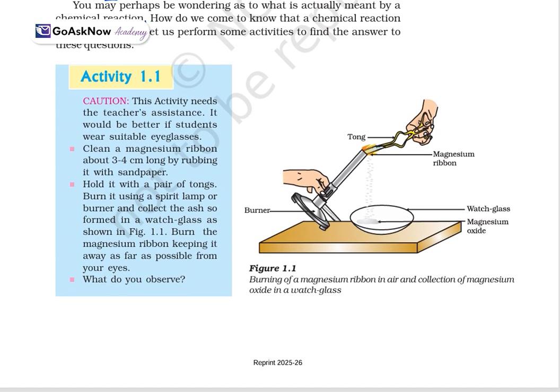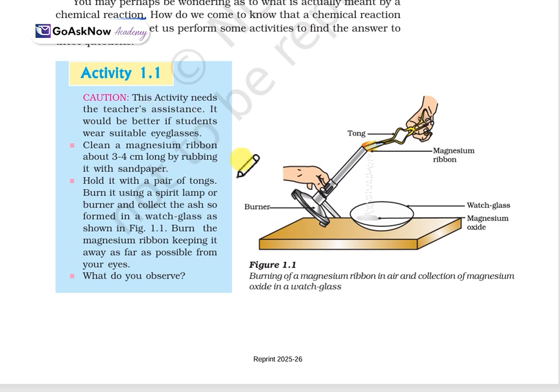Okay, so let's do one activity. The activity needs teacher assistance, obviously, but let me explain how it works. We take a clean magnesium ribbon about 3 to 4 centimeters long, rubbing it with sandpaper. Hold it with tongs like this, and burn it using a spirit lamp or burner, and collect the ash so formed in a watch glass.